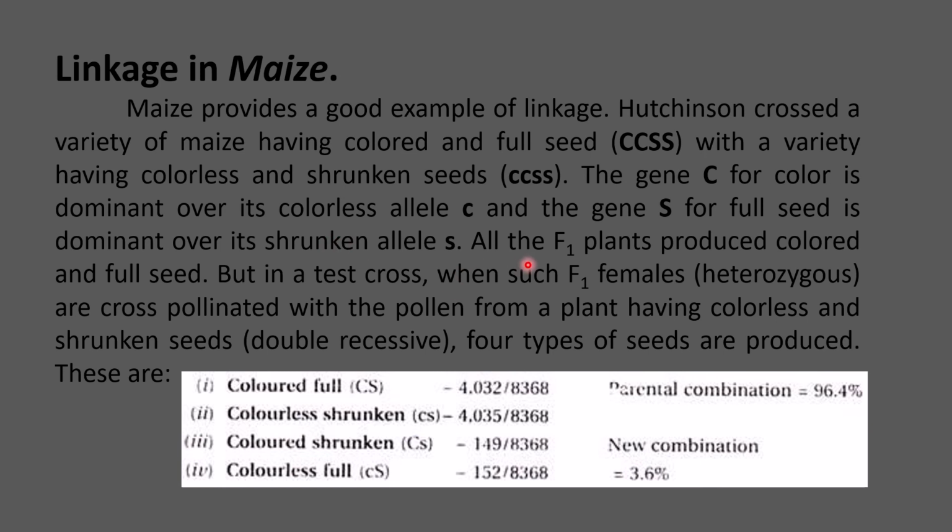So in the F1 generation both alleles were present in heterozygous condition. All the F1 plants produced had the dominant phenotype, colored and full seed. To determine whether the genes are linked to each other, a test cross was carried out.